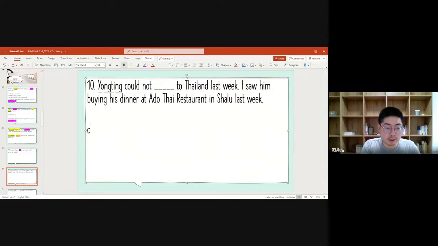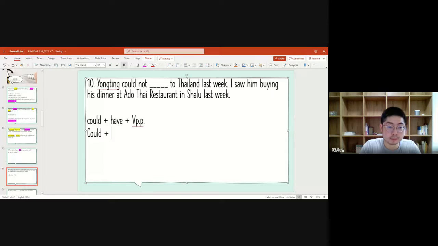So for this kind of auxiliary verbs, could, right? You can put "have" and then PP. Because if you just use the word like "could" and then the root verb, in this case, we don't know whether you're talking about something that happened in the past or right now.